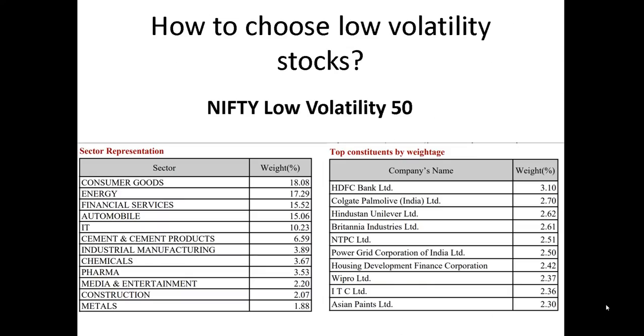And the reason why I suggest it to new investors is because, look, there's always a doubt, which stock should I choose, how should I choose, and so on. But if you choose low volatility 50, you don't need to worry about balance sheets. You don't need to worry about whether the value is right or wrong, high or low, or undervalued or overvalued. You don't care about that. You're choosing a value stock or a growth stock. It doesn't matter. You're just choosing stocks which have low volatility.